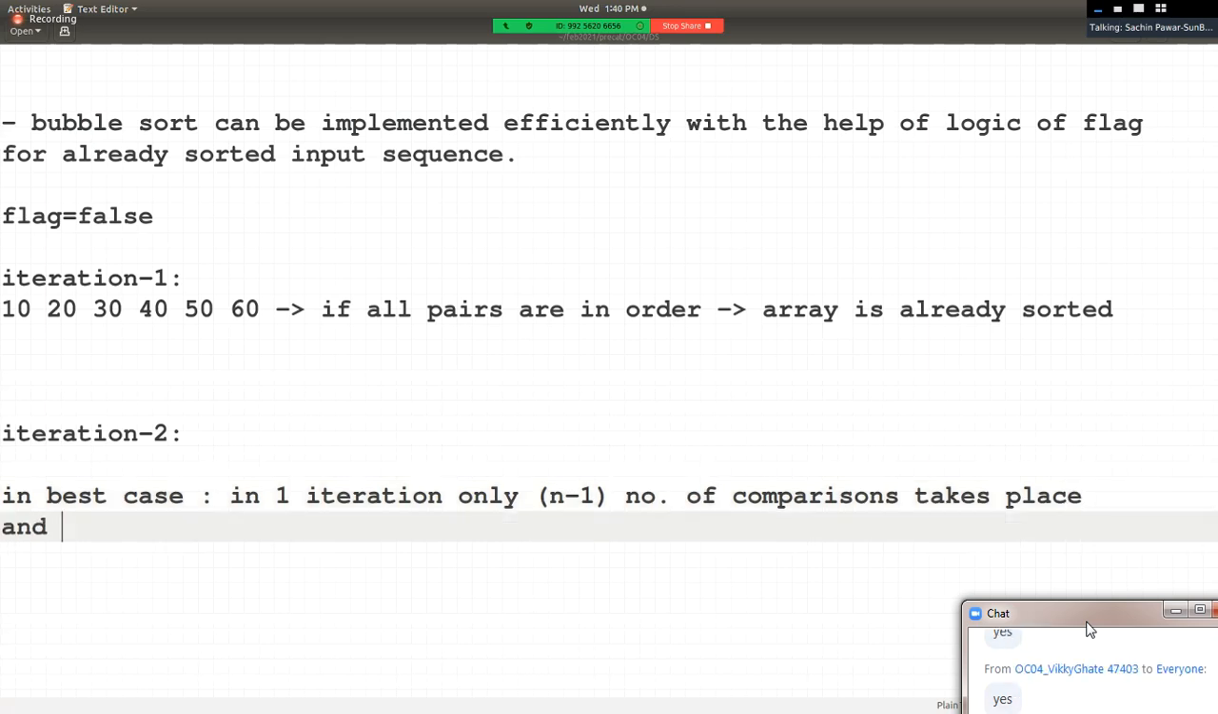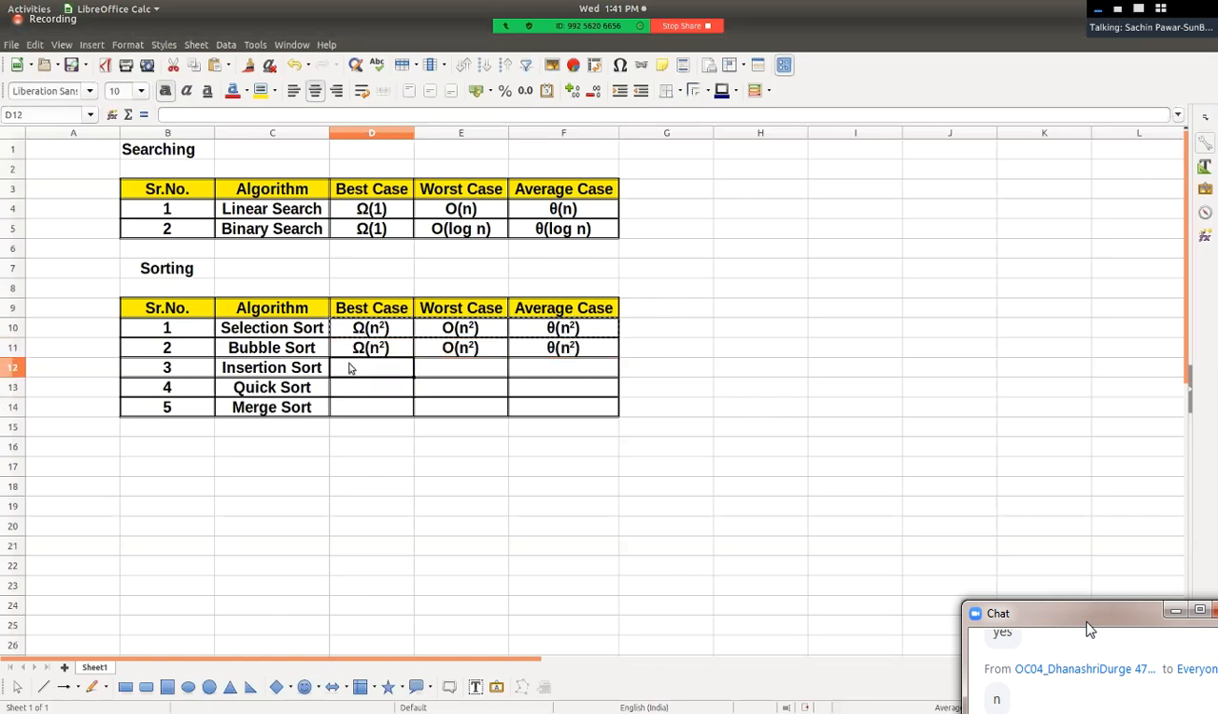And hence running time in best case will be equal to what? Order of n minus 1 in best case. If running time of an algorithm has any subtractive constant, then it can be neglected and it comes out to be order of n. Hello friends, did you understand this best case, right? And hence can we say big omega of n, big omega of n.